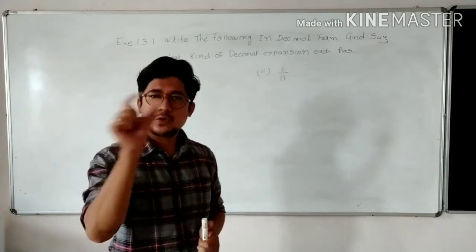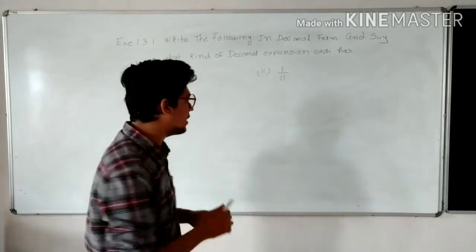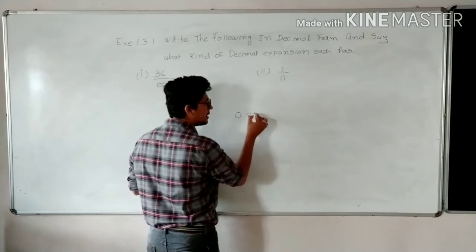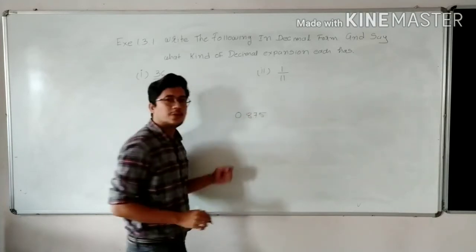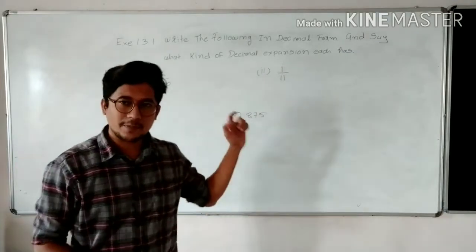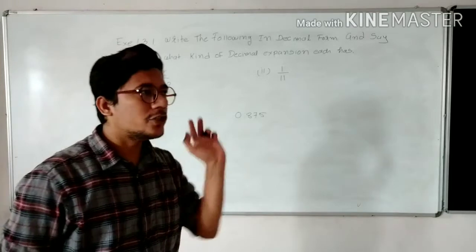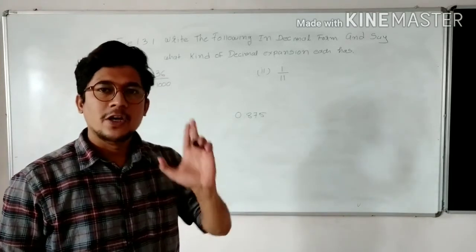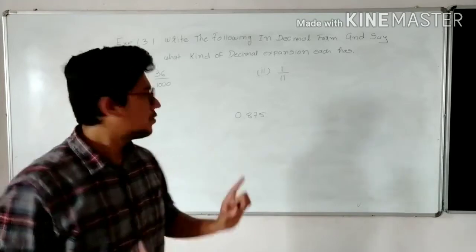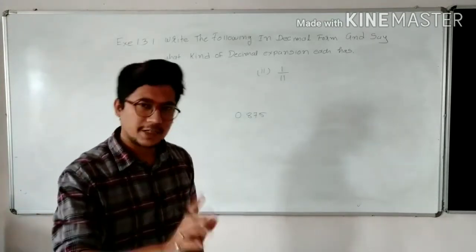Terminating means the quotient you are getting goes up to some extent, up to some decimal. For example, 0.875. You can see this decimal expansion is terminating. By the word terminating, I mean that it is stoppable, whereas the quotient after some decimal gets stopped. So such a division process is known as terminating.